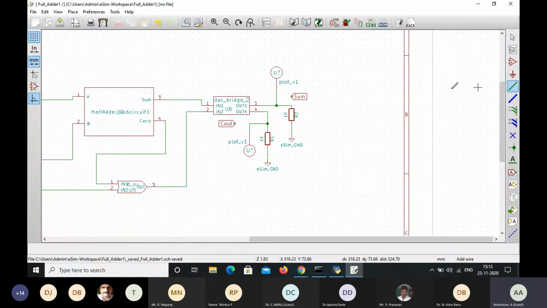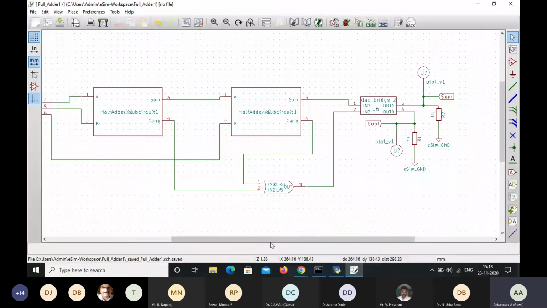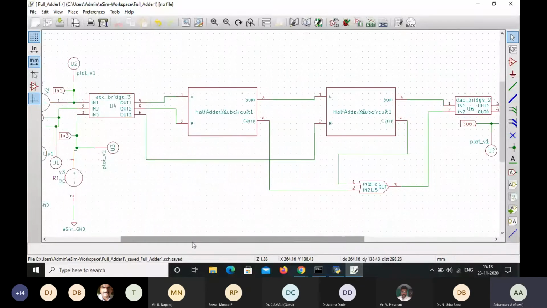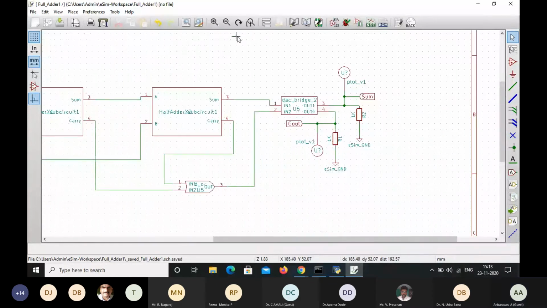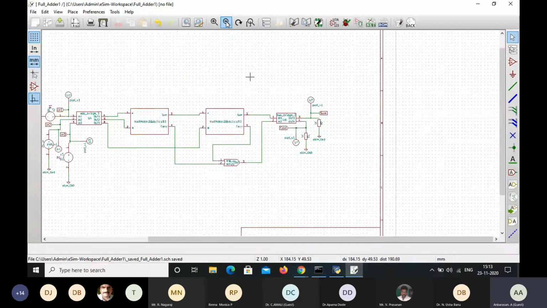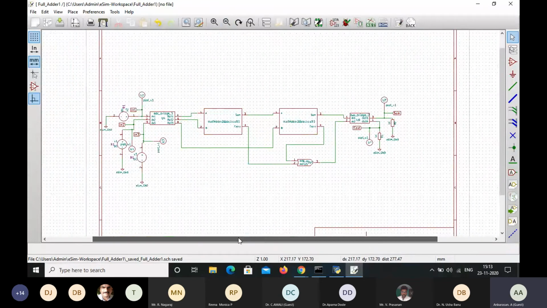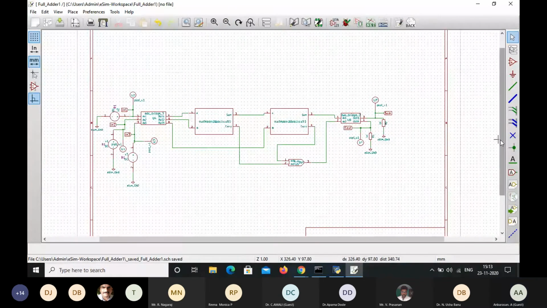Wiring connection has to be made. So now we have designed the entire full adder circuit using two half adders.